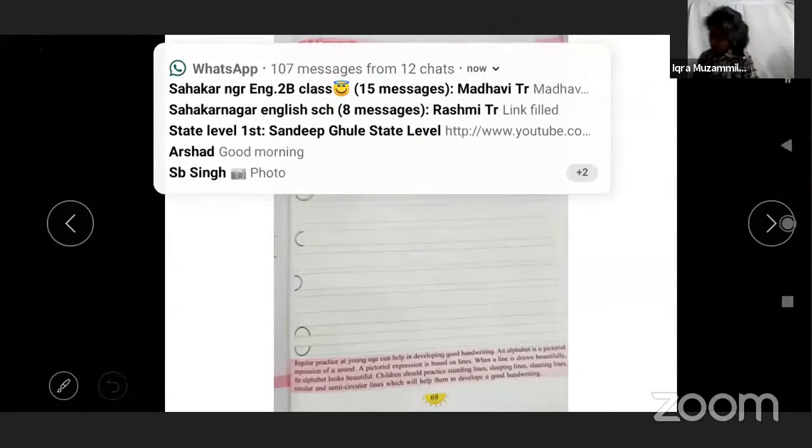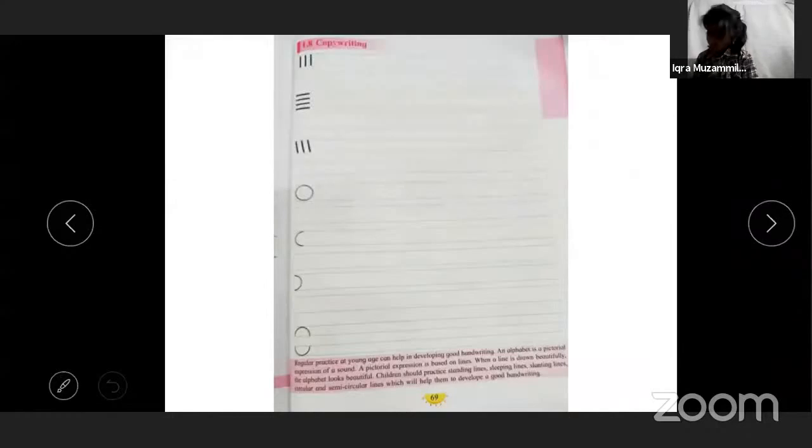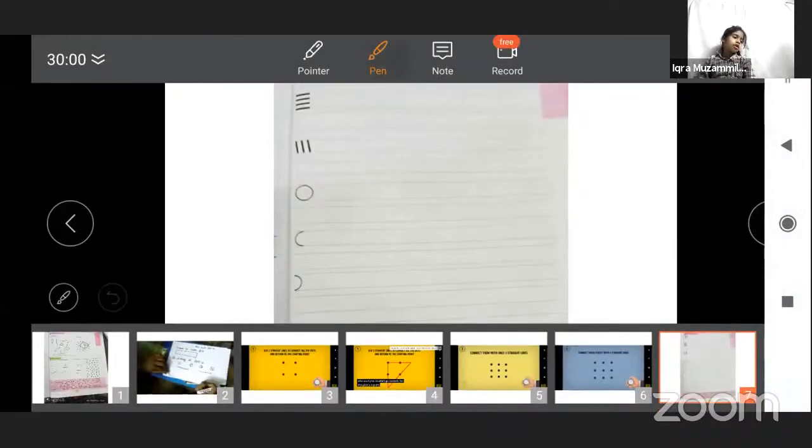Now see, page number 69 in your textbook. Please do and learn page number 69. There's copywriting. In this, you just have to copy the lines which are given on the page. First one, tell me, what is the name of the first line? Ikra, Rehan, Noman. First line is a horizontal line. That is a standing line. You have to draw it like this only. The second one is a sleeping line.